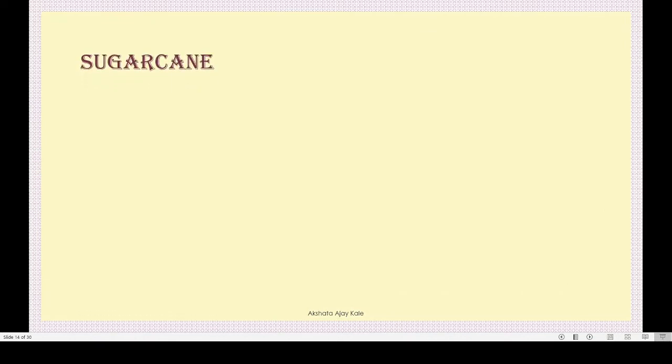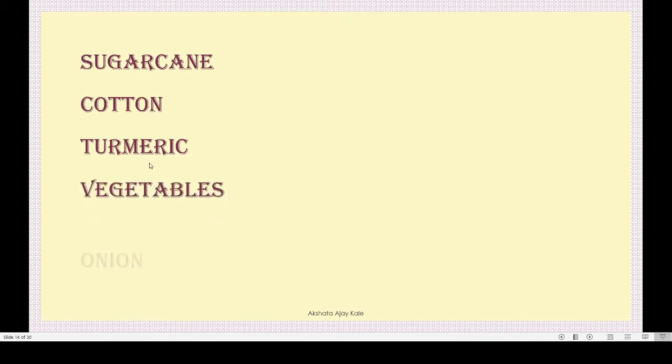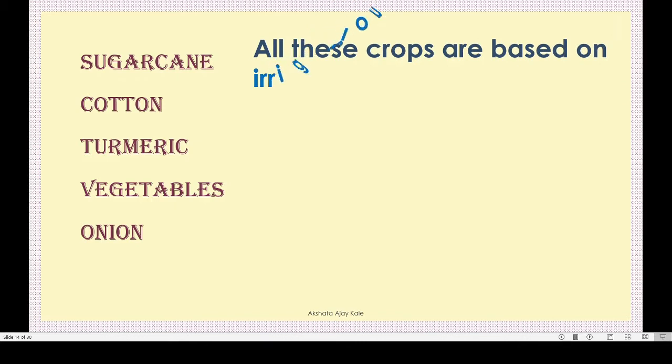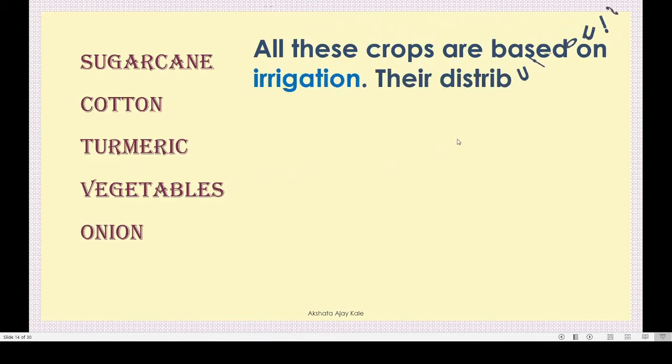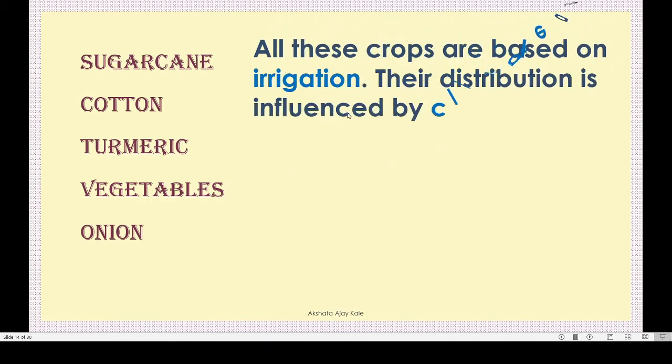Now see this. Sugarcane, cotton, turmeric means haldi. Sugarcane means ganna, cotton, kapas, turmeric, haldi, vegetables and onion. These crops are based on irrigation.